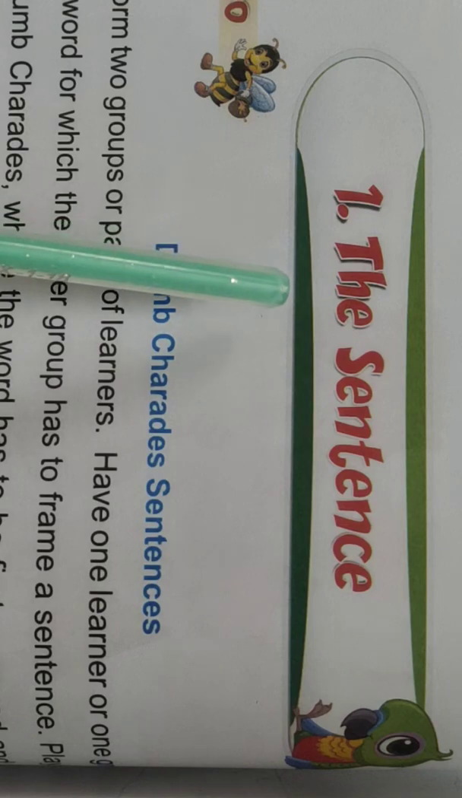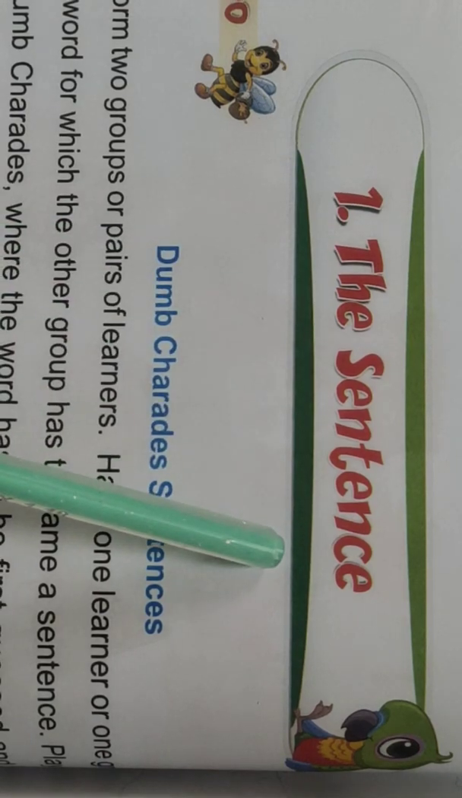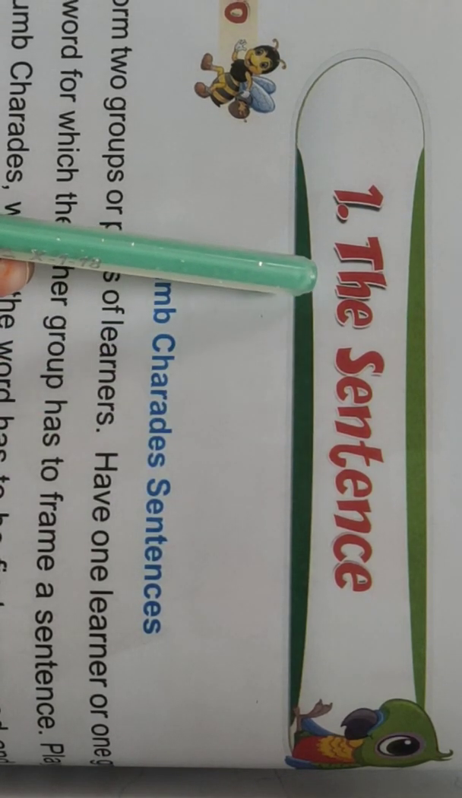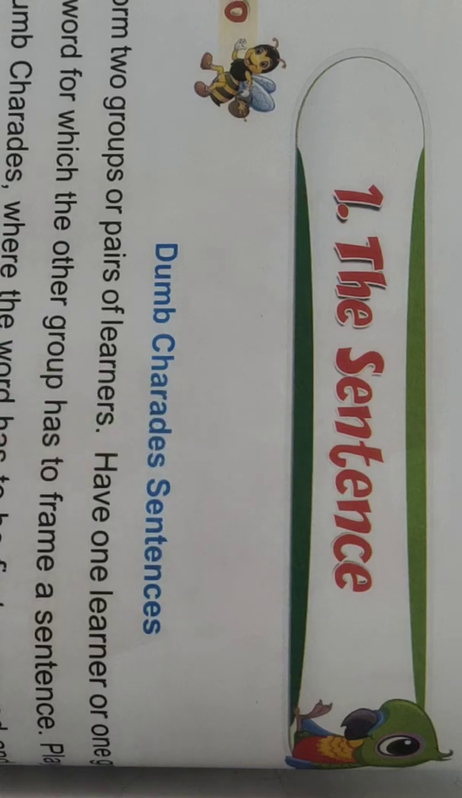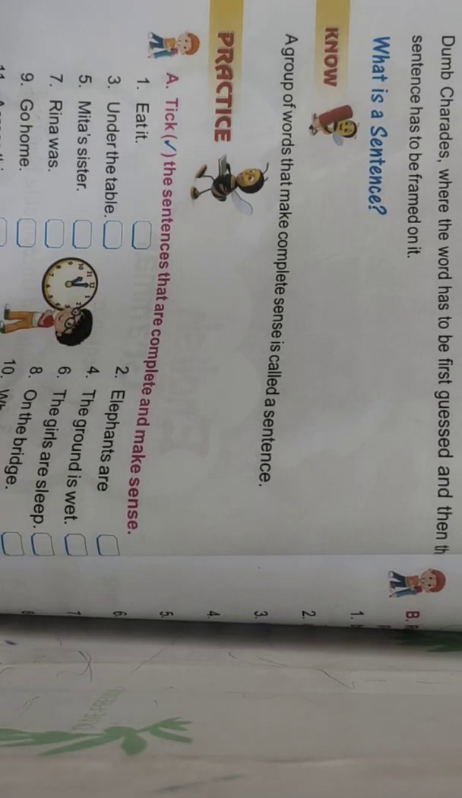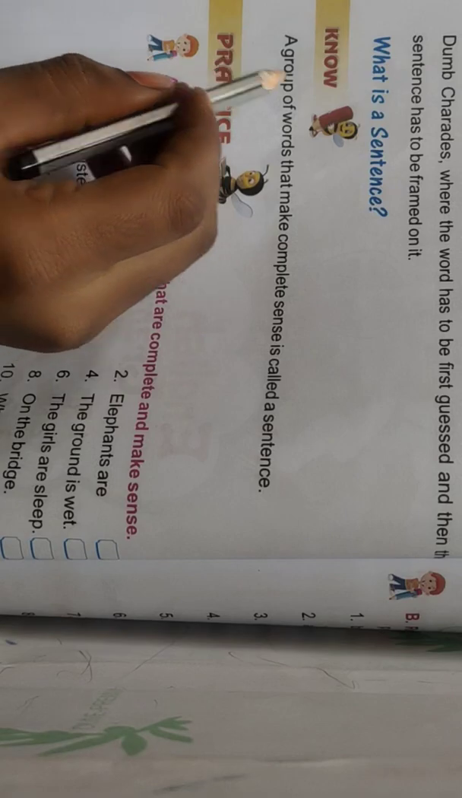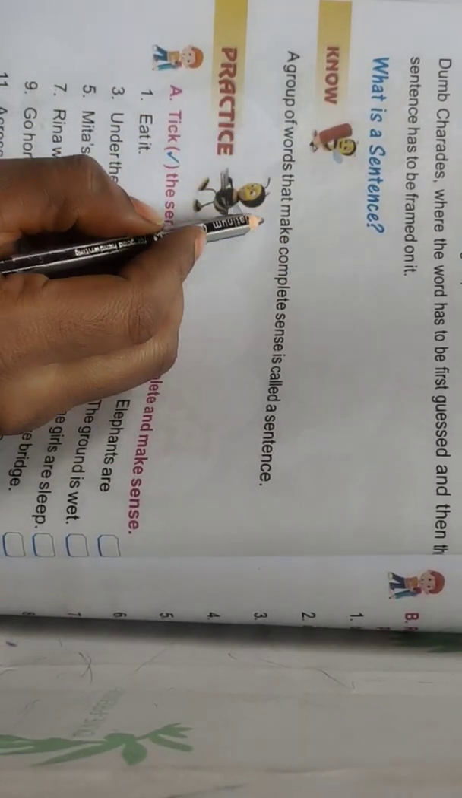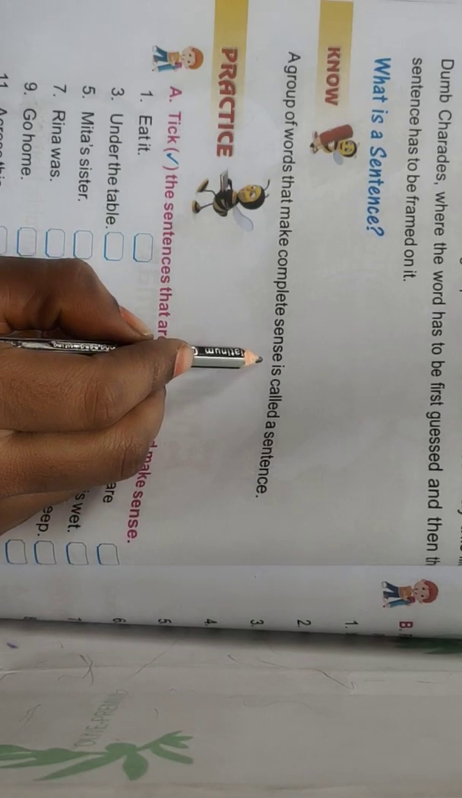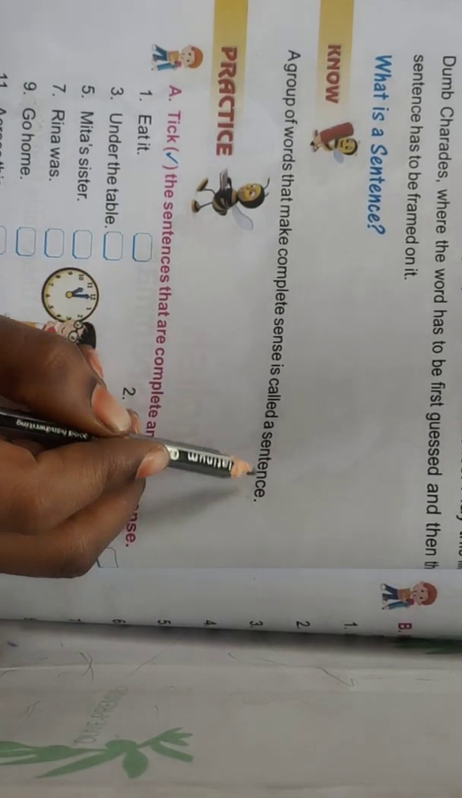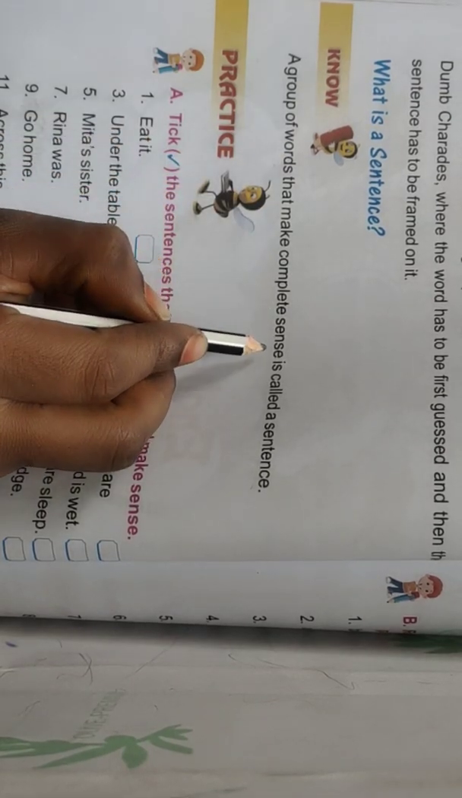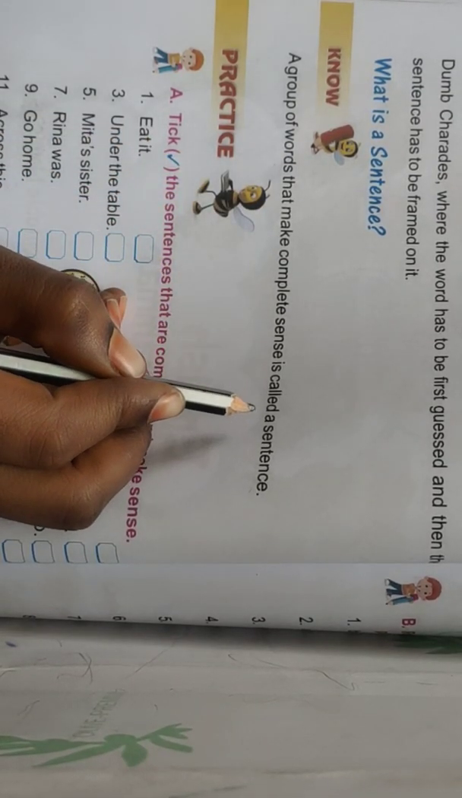Today's topic is the sentence. What is the topic name? The sentence. Okay, what is a sentence? A group of words that make complete sense is called a sentence. Let's see some examples.